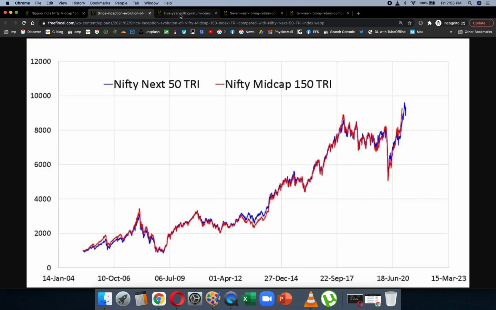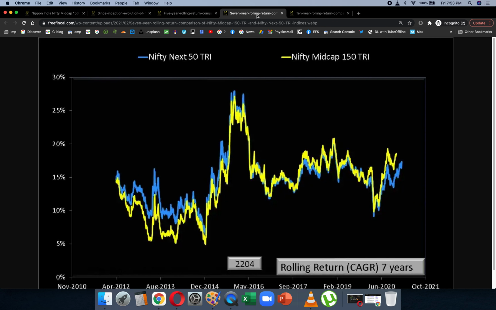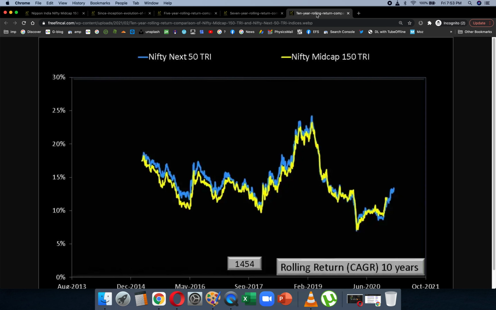As you can expect, if you look at the 5-year rolling returns, the blue is the Nifty Next 50, the yellow is the Nifty Midcap. There's practically no difference between them. In fact, in some regions, the mid cap has actually underperformed the Nifty Next 50. Again, over 7 years, there is not much of a difference, and the underperformance is only higher for the mid cap. And over 10 years also, there's really not much of a difference. So you're not going to get anything additional, you're not going to get a coverage of 150 stocks by adding Nifty mid cap. Just stick to your Nifty Next 50 index fund. That is all you need.